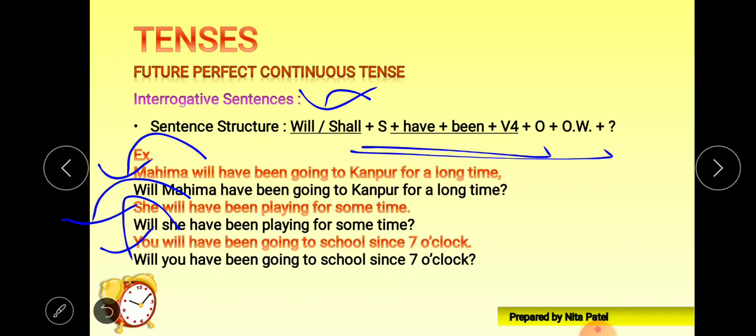Okay, it's very easy. I hope I'm clear when it comes to tense. Please, students, again I'm repeating the same thing: practice it with more examples. It is the best method to learn tenses.